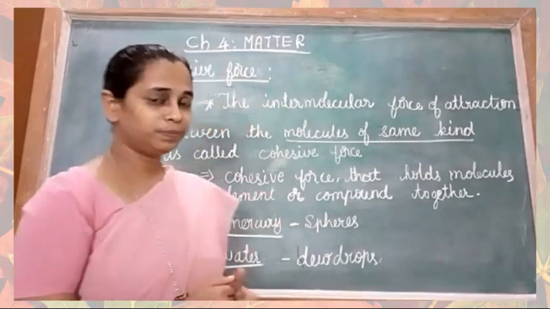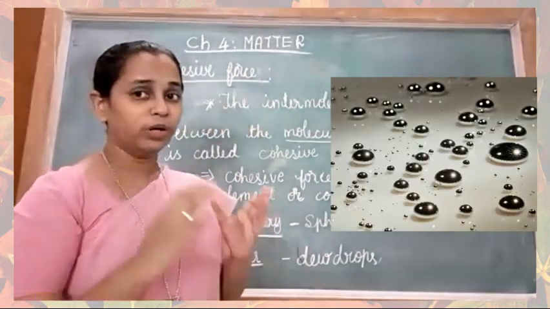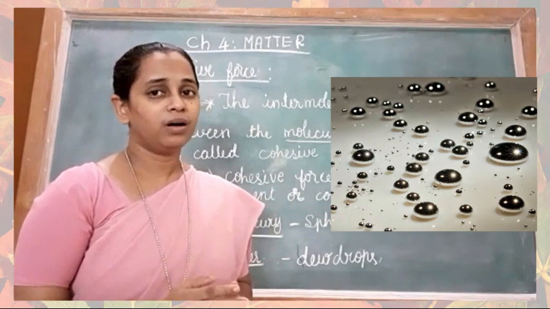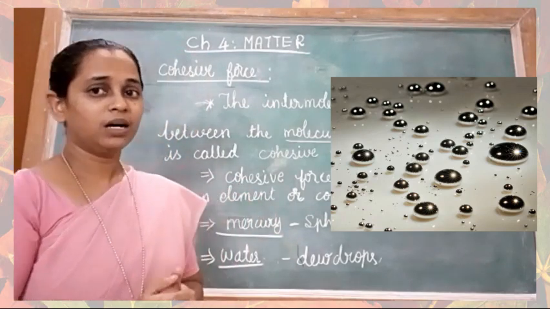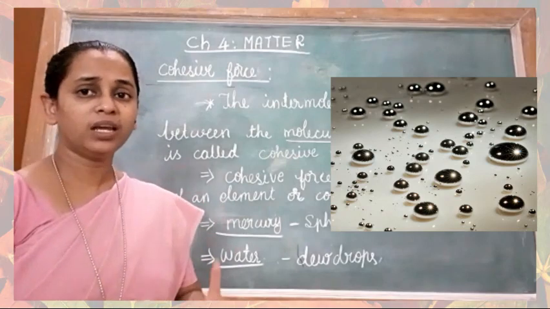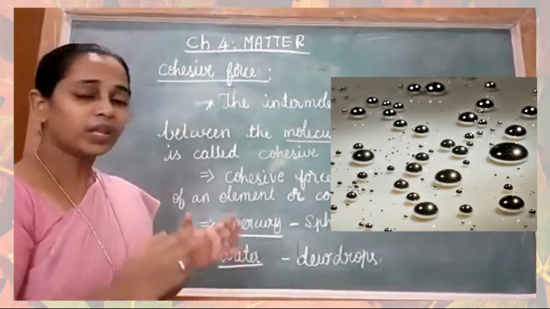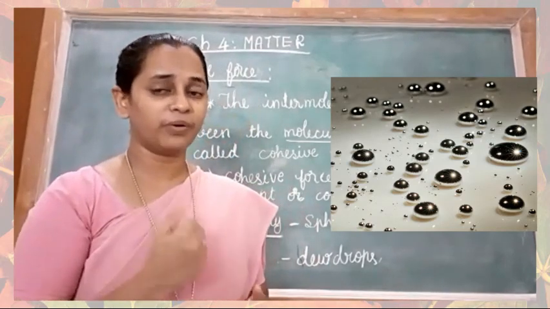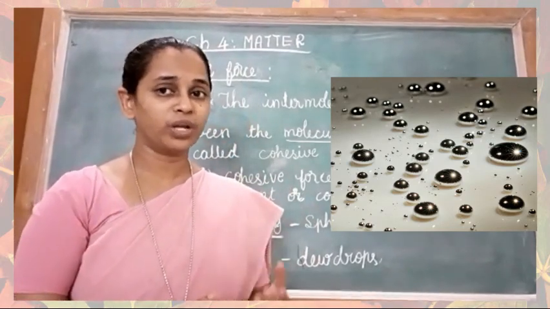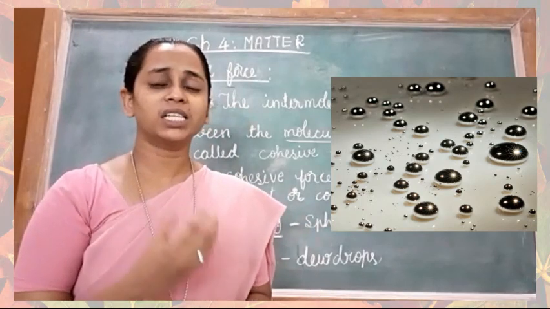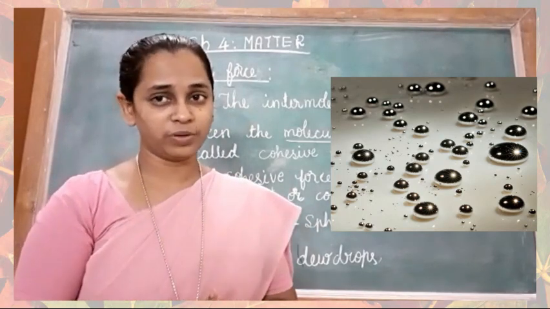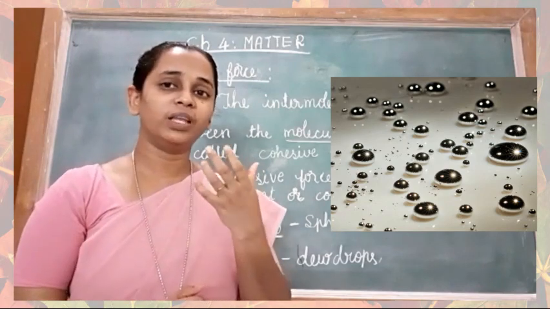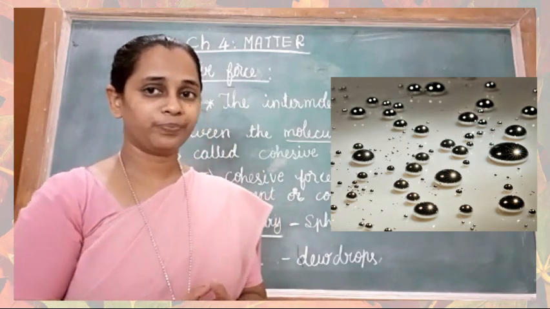For example, mercury. Mercury is an element because it is made up of only mercury atoms. When the mercury is spilt, it takes almost the shape of spheres. It is because of the cohesive force between the molecules of mercury.